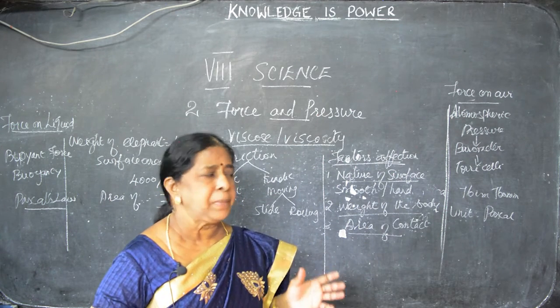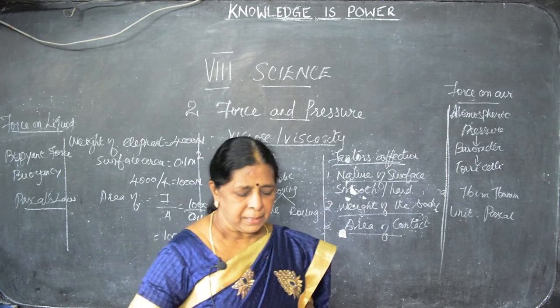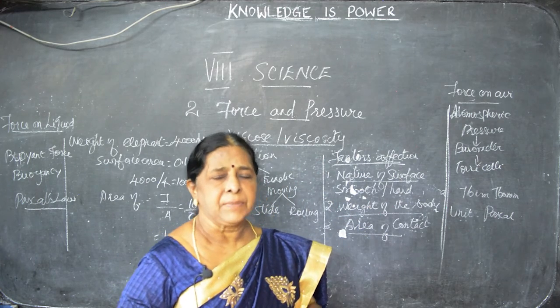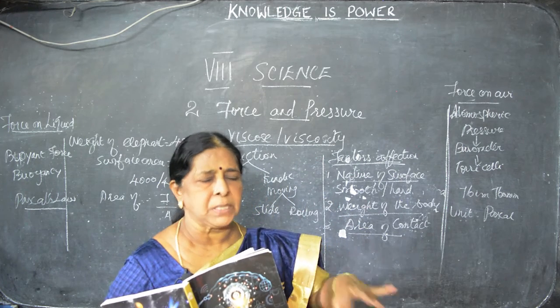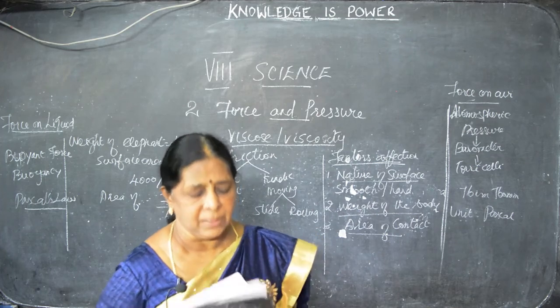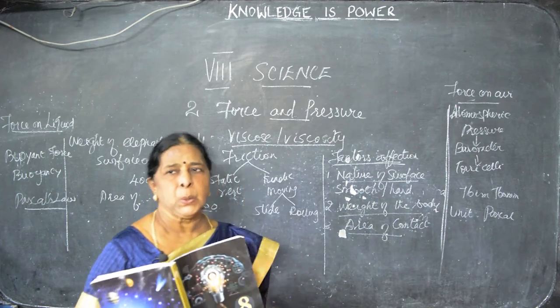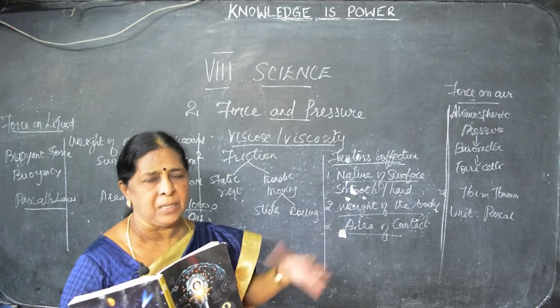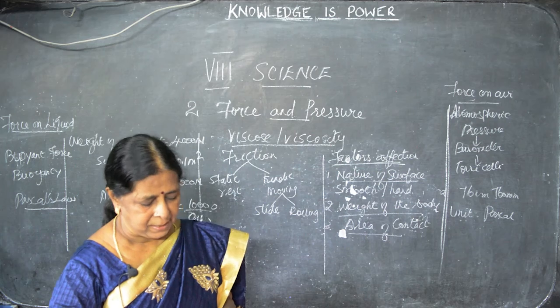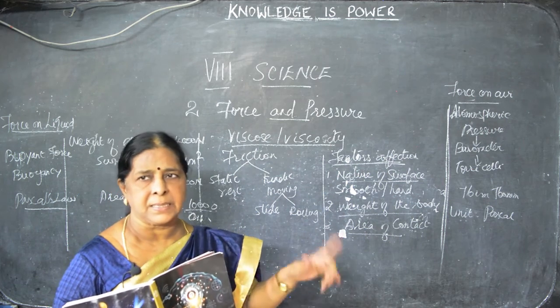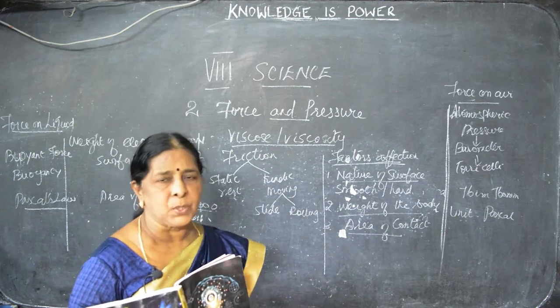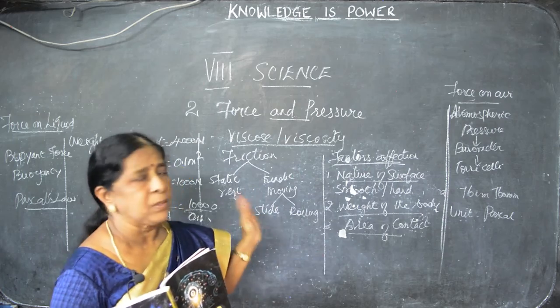So how can we minimize the act of the friction? That is area of the contact. If we are using the friction in a larger area, it will be minimized by using lubricants, that is by applying oil and all we can use it. And then using ball bearings in the cycle tires and all, you can see the ball bearing, it reduces the friction. So everything we have seen clearly.